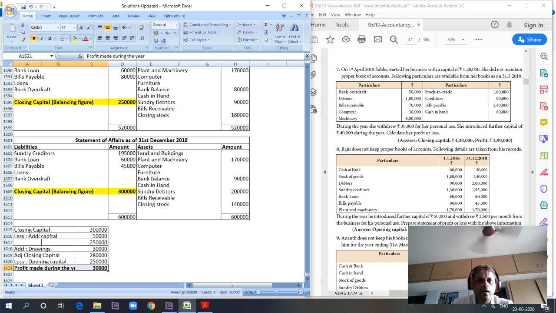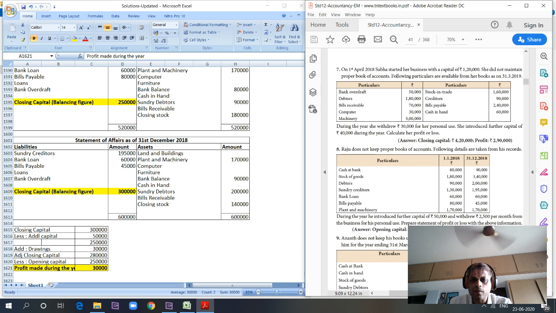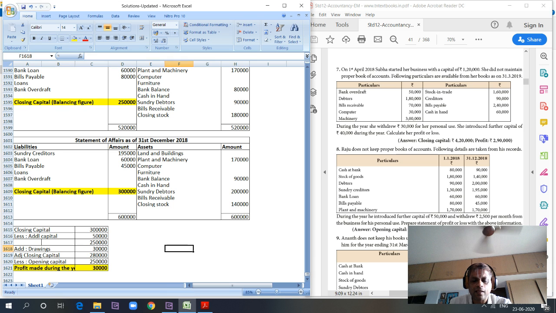Hope this is clear to the students. These two sums, just practice these two sums again and come back to me with any doubts or clarification so that we can get that clarified in the next class.